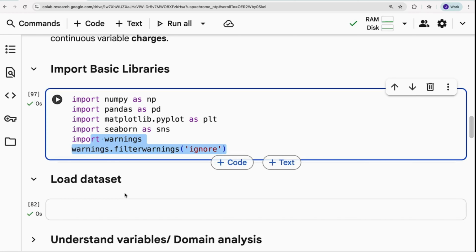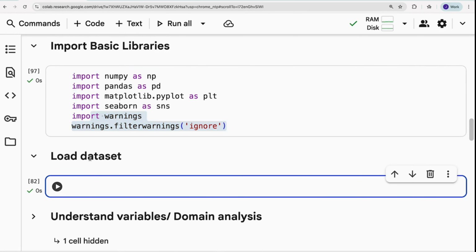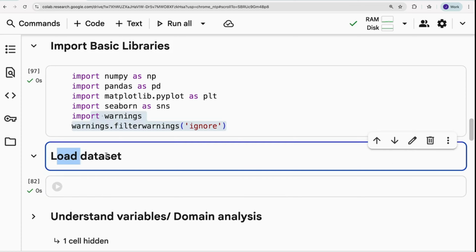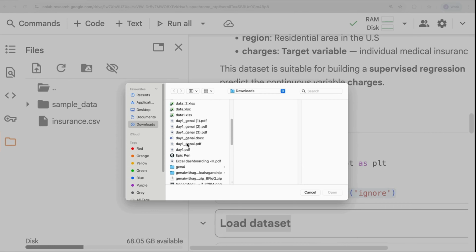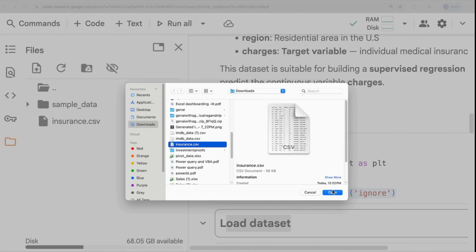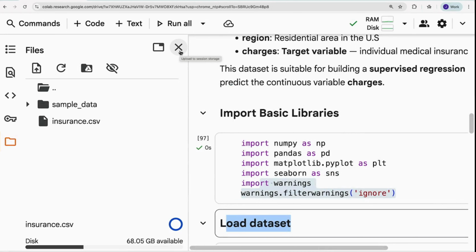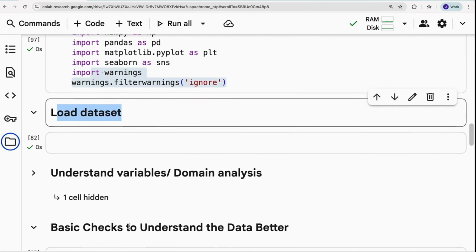So once you import basic libraries, what you have to do is load a dataset. First, you have to upload data into Google Colab. Just click on files and click on the upward arrow and select our data, insurance.csv. Open it. Once you upload data, you have to load the same data into Google Colab.